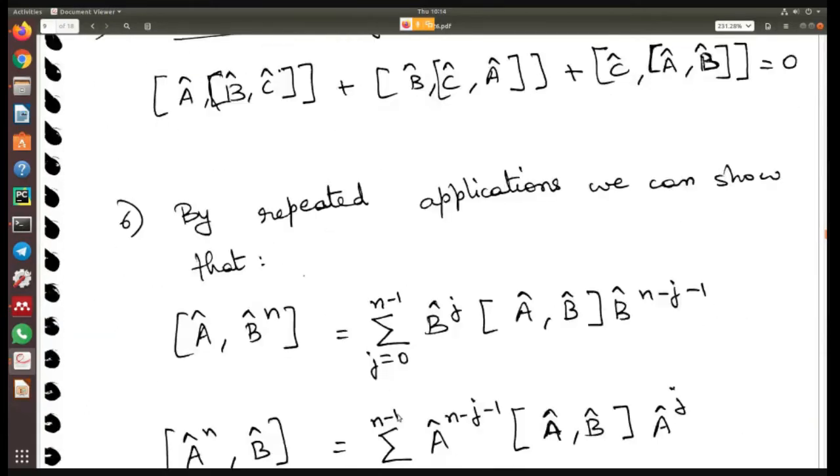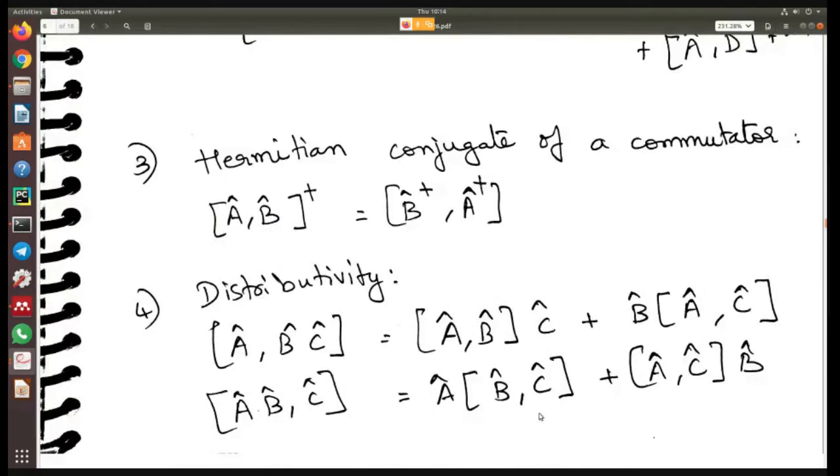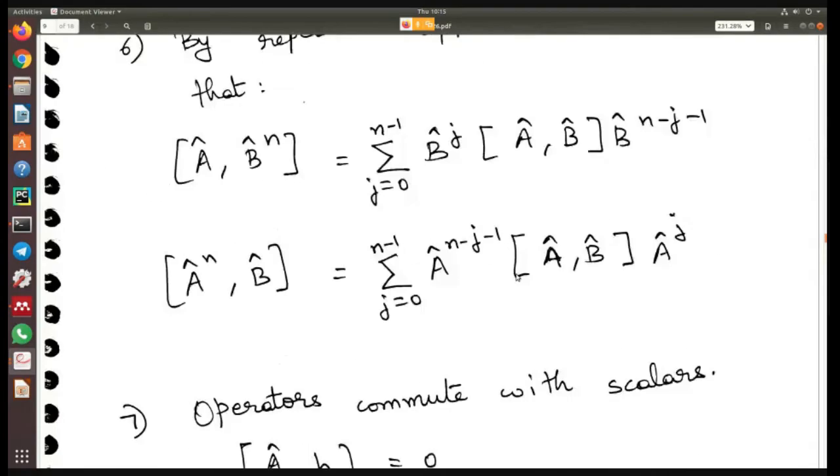If you don't remember the other rules, it is fine, because you can always derive those other rules from the distributivity rule and from knowing the definition of the commutator. But that's why this one is very important. So you should know that when B is on the left hand side and you want to take it out, it will always go to the left. And if you want to take C out, but it is on the right hand side, right? Then C will go to the right. So this is the rule. And similarly for the next one. This you need to remember.